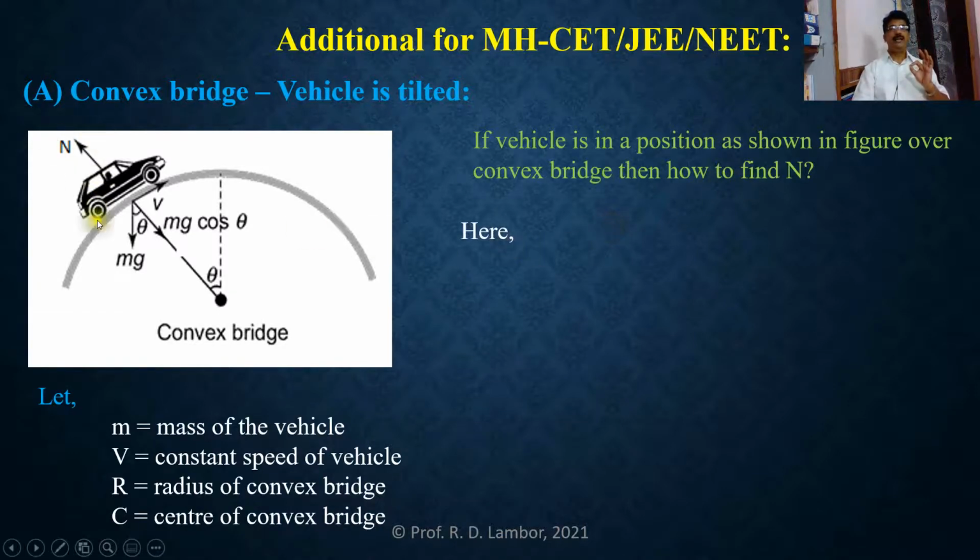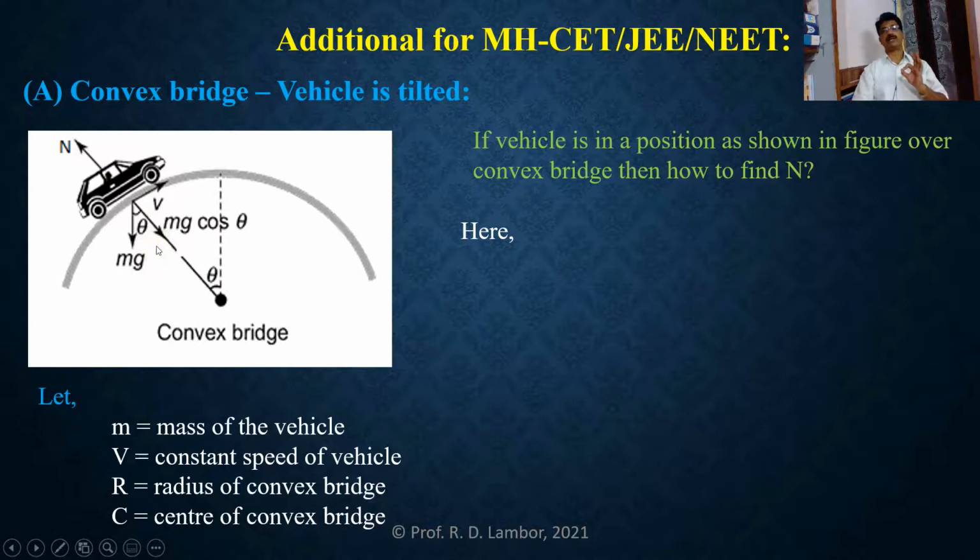So here in this diagram, at this tilted position, the forces acting on that vehicle are once again the weight of that vehicle acting vertically downward, and second, the normal reaction force of this road. But these two forces are not acting along the same line. These two forces are making angle theta with each other. That's why the weight of that vehicle can be resolved in two components. Mg cos theta will be along the line of normal reaction and mg sin theta will be perpendicular to the line of normal reaction.